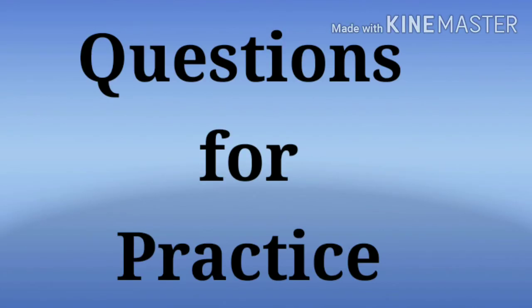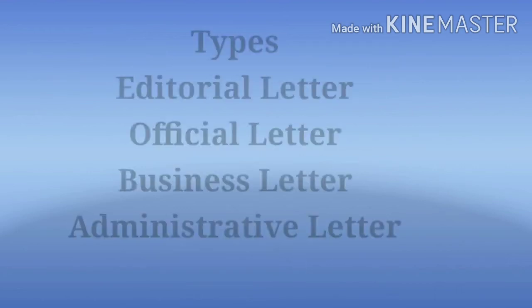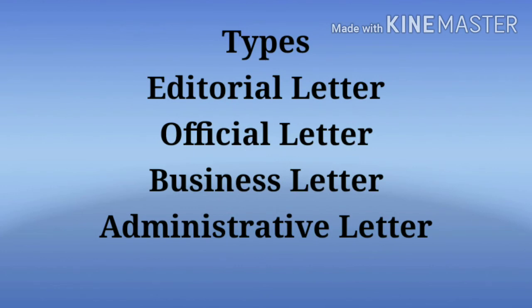Now here students, I have given a few questions for you which you are going to use for your practice. As you know, you are going to have four types of letters: the editorial letter, the official letter, like business letters, and the last one is the administrative letter.